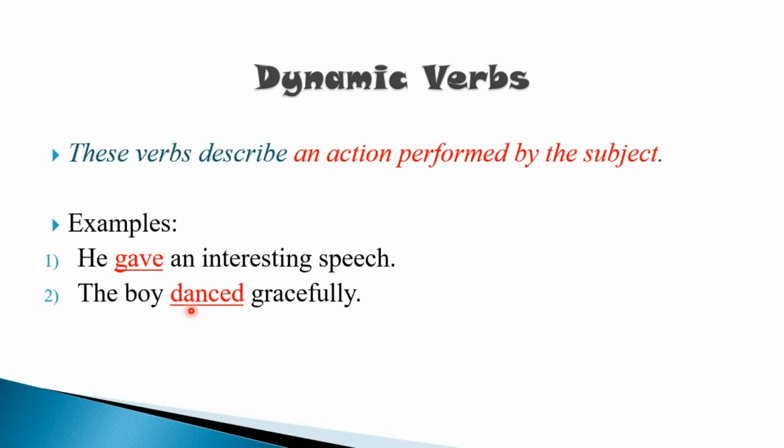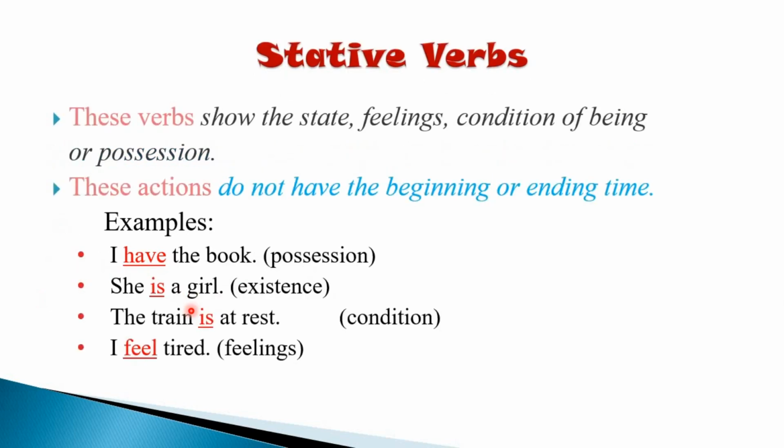Dynamic verbs are performed by the subject, whereas stative verbs show the feelings, state or condition of the subject. Like, I have the book. Here, possessing any book is not included in any kind of action. It's a possession. I have the book. Maybe I'm not having it right now in my hand, but the book is in my possession.